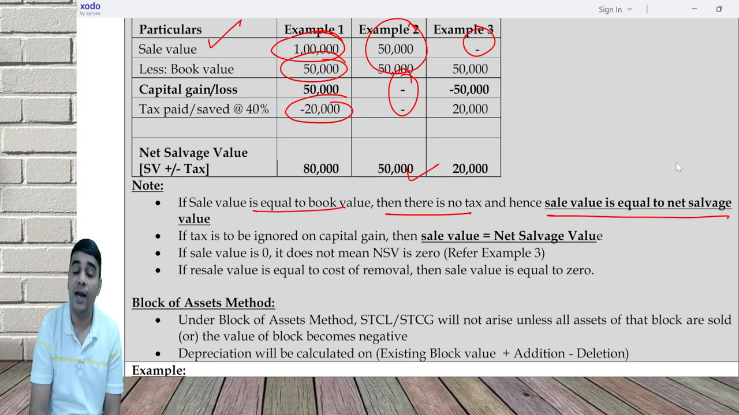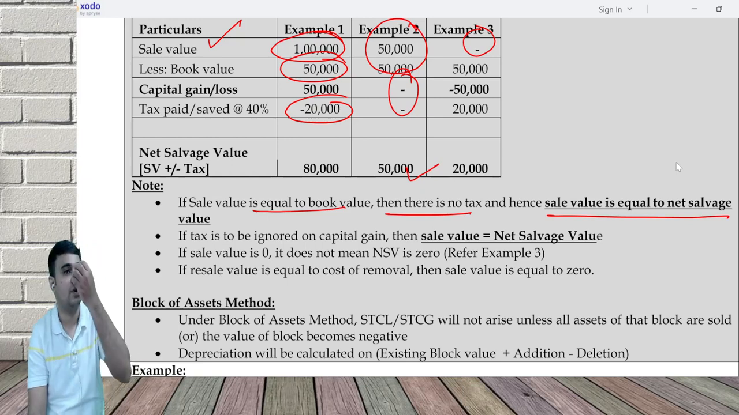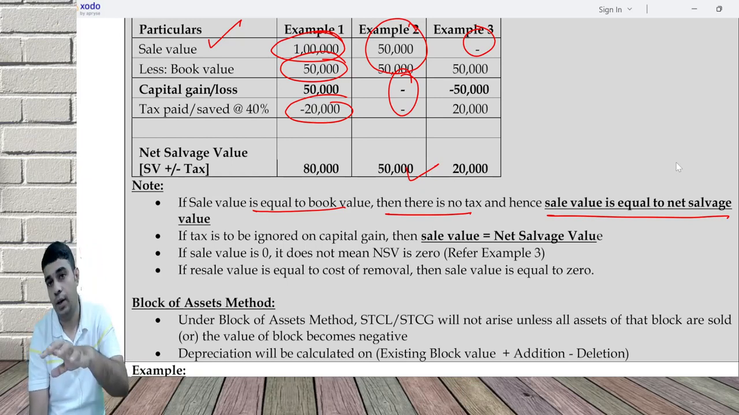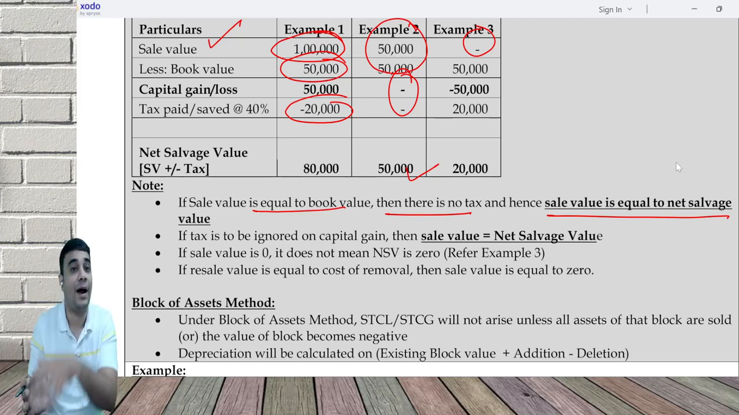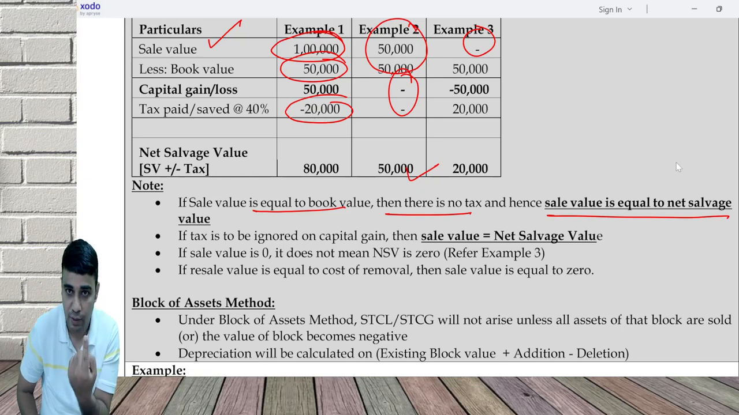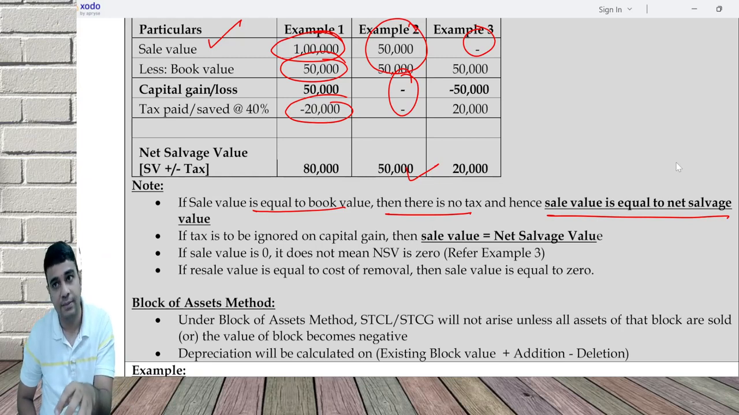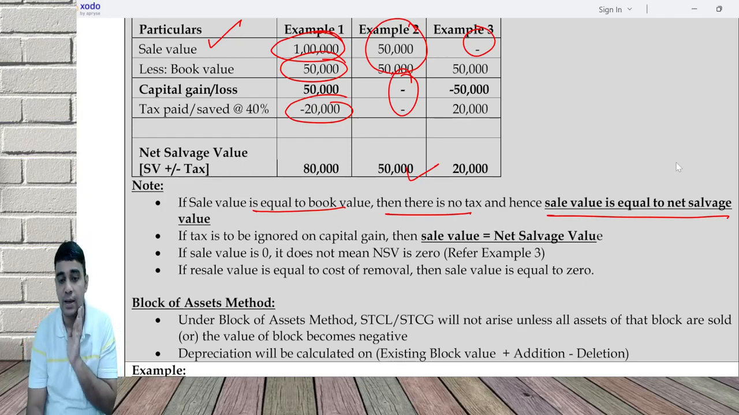If resale value is equal to cost of removal, some question will say the project got over. You want to sell the machinery. For selling the machinery, you will get 1 lakh rupees. But to take it out from your factory to outside, you have to spend 1 lakh transportation cost. So if resale value and cost of removal are the same, sale value is 0, and net salvage value depends on the calculation.